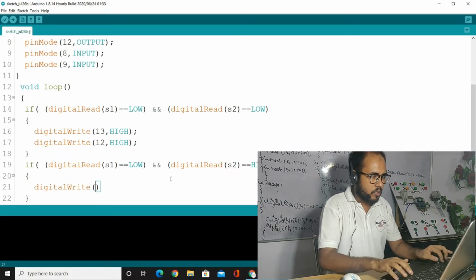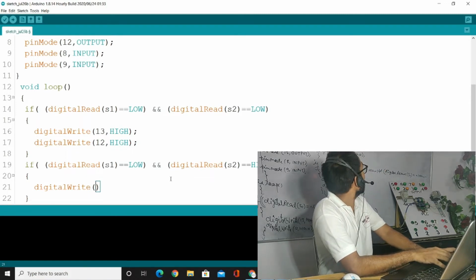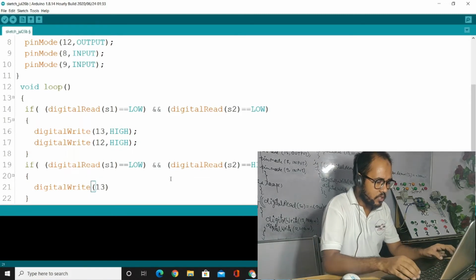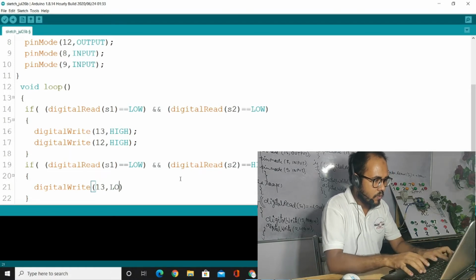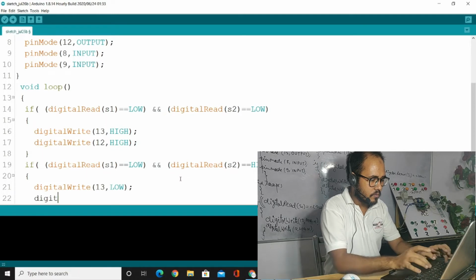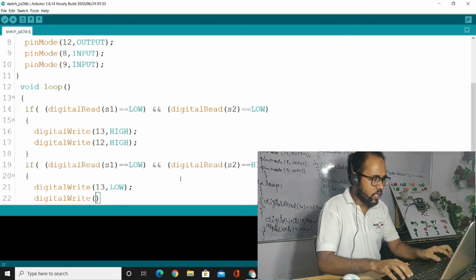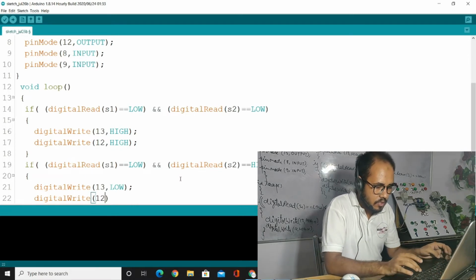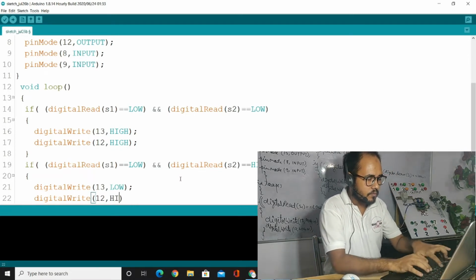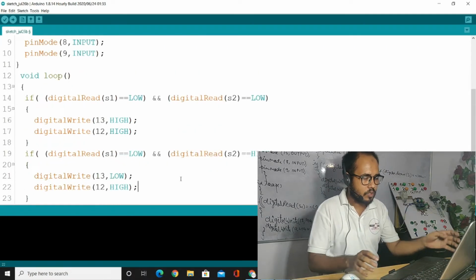which number, the 13 number is low and 12 number is high. You are writing here 13 number is low, and digital write 12 number is high. Okay, so you could see in the code.